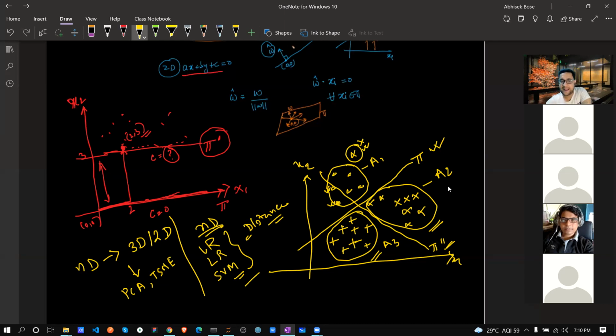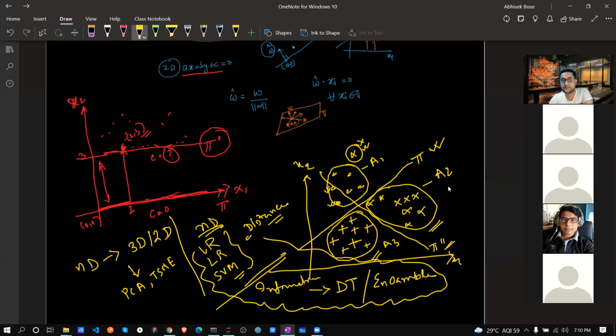Another part is totally dependent on information. That we will learn when we learn decision trees and ensembles. And all these algorithms are basically called supervised machine learning. So that we will see, but I'm just giving you some hints about where we need to implement these and why this math is actually important.